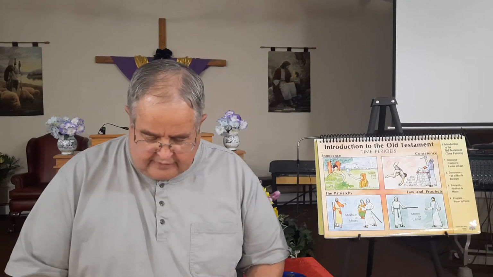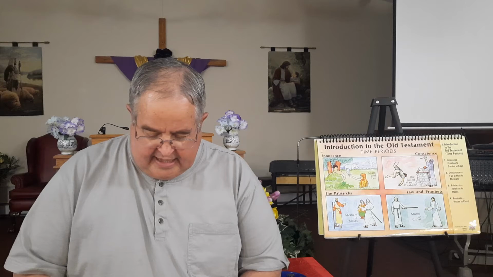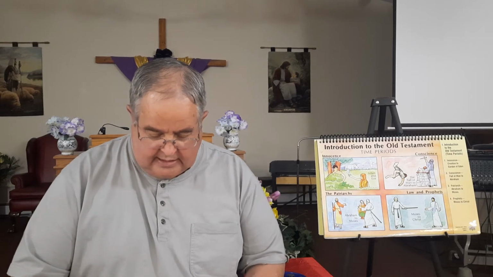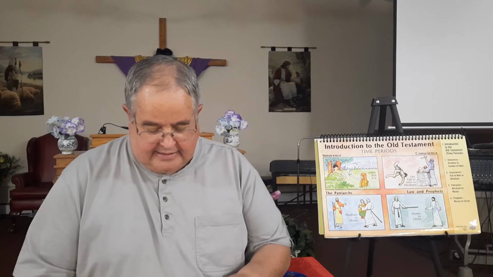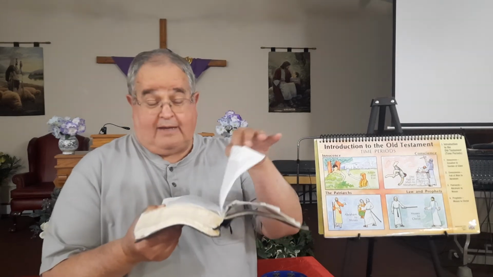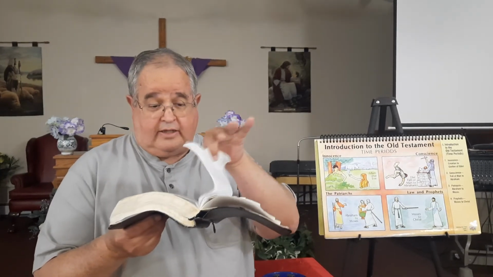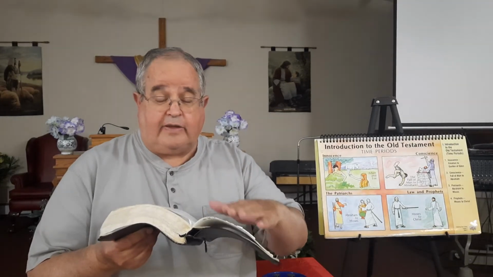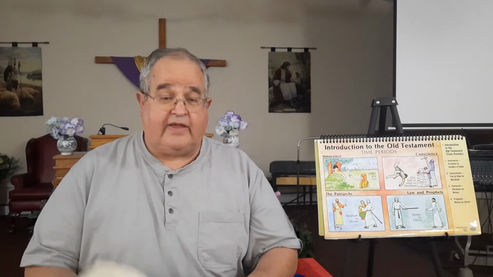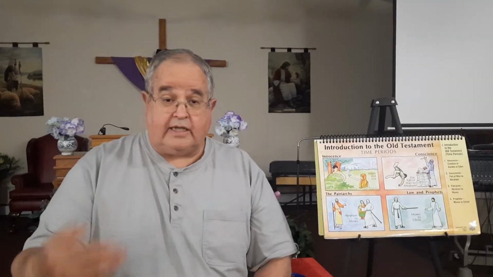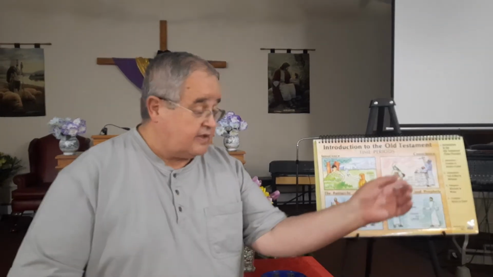The first period of time that we read about, the innocence, lasts, I'm going to hold my Bible up, this long. It's one page written on one side and the other. By the time we get to this page right here, we find that they have already entered into the time period of the conscience.